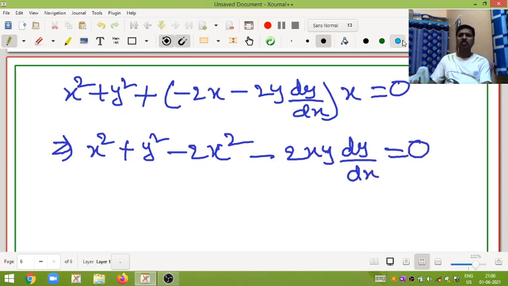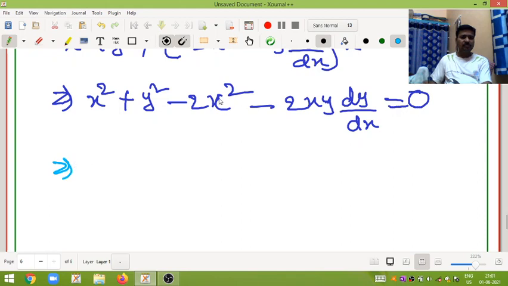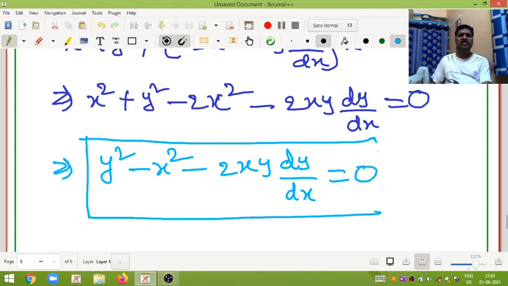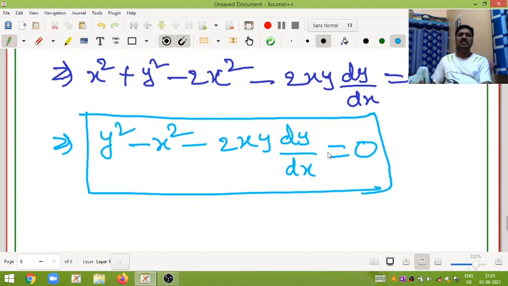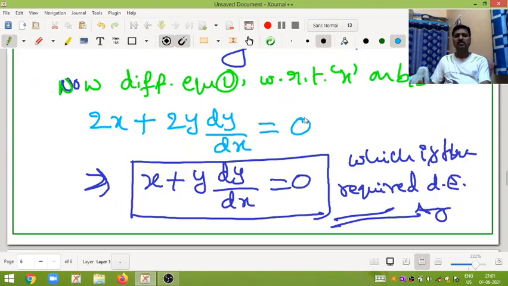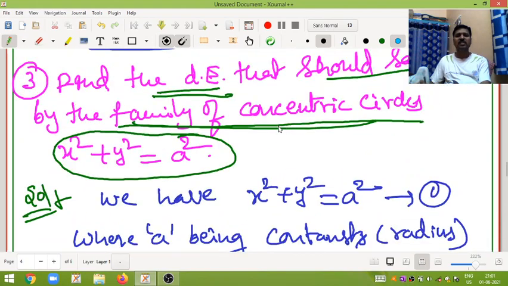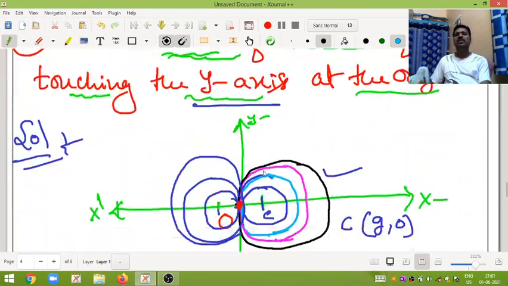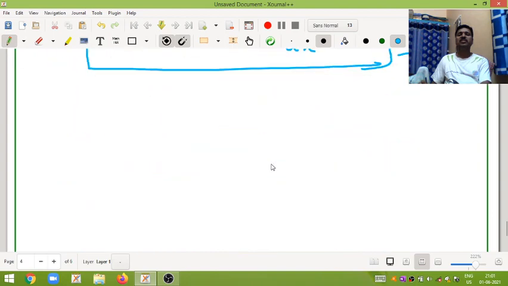What we will get? Here y square, write as it is, x square minus 2x square is minus x square, minus 2xy into dy by dx is equal to 0. By observing this differential equation, there are no arbitrary constants. That's why this is called the ordinary differential equation. The differential equation will be obtained this way.